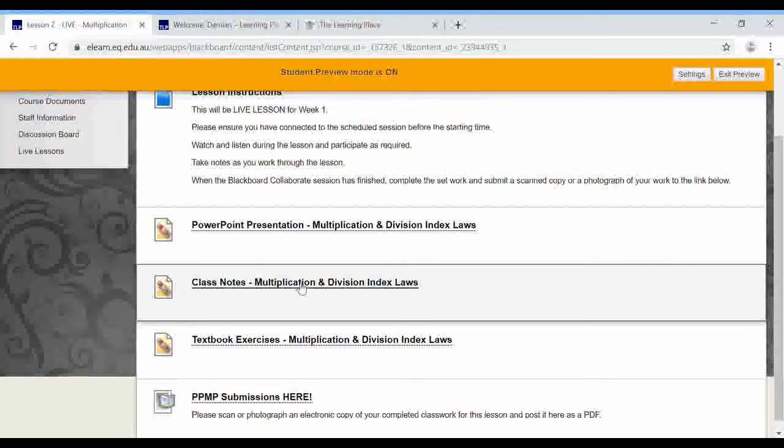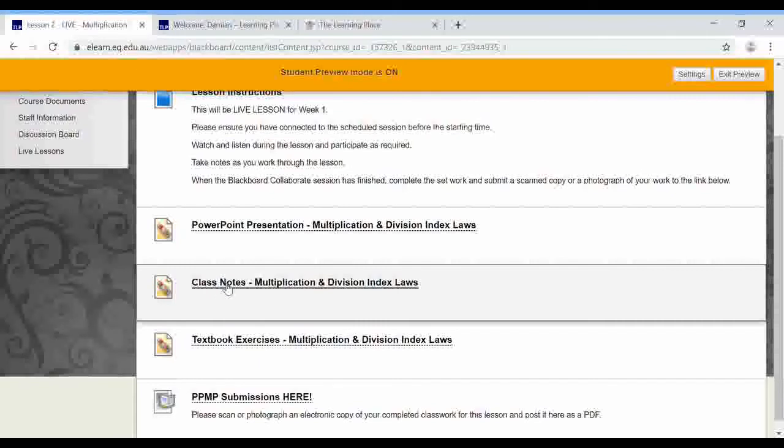I also have on here some class notes. Now, if you don't want to do lots and lots of writing off the PowerPoint, you might like to download a copy of the class notes and save it. It's a PDF file format, so you'll need to print it out, and then you'll be able to write some answers, notes, etc. on that document and then glue it into your book.